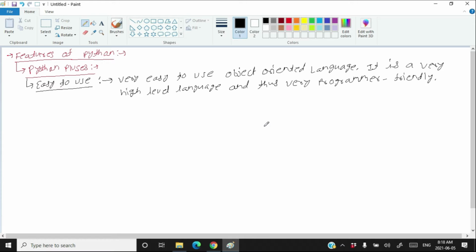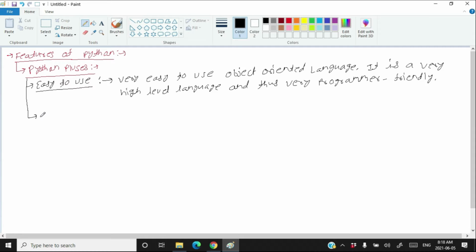Python is a very high-level language, and the meaning of high-level language is being programmer friendly. If some language is a high-level language, that means that language is programmer friendly. Because of being programmer friendly, a language is called high level. So Python is a very programmer friendly language.